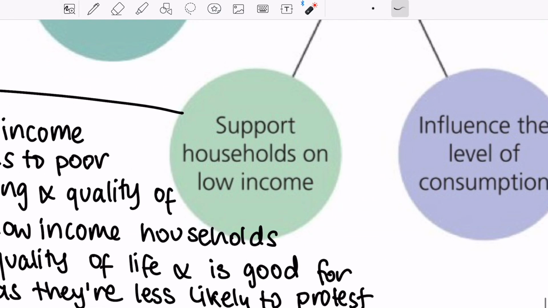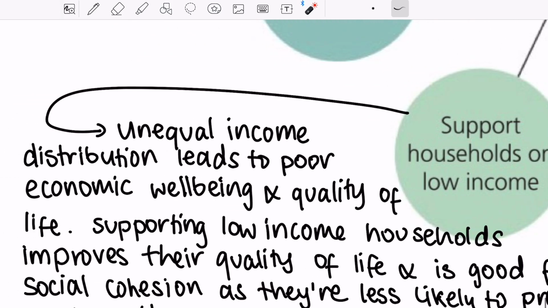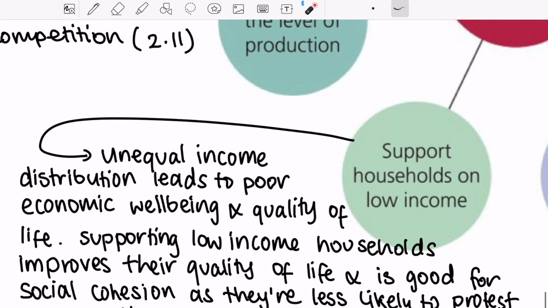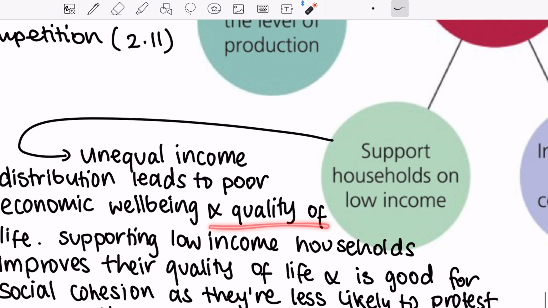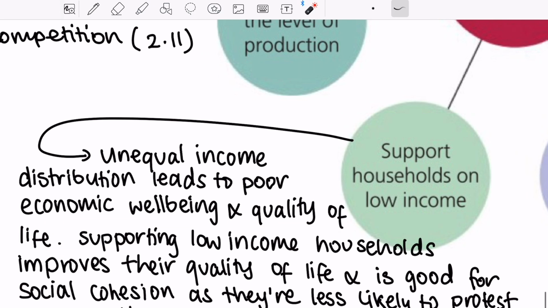Then we have to support households on low income. So, unequal income distribution leads to poor economic well-being and also a poor quality of life. By supporting low-income households, governments help them improve their quality of life.